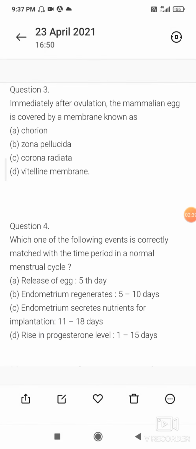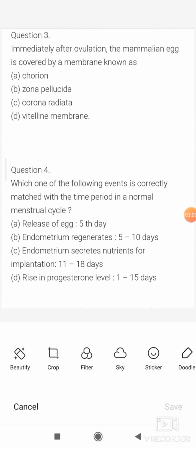Next question, question number 3. Immediately after ovulation, the mammalian egg is covered by a membrane known as. There are four options. Option A is chorion, option B zona pellucida, option C corona radiata, option D white line membrane. So the correct answer is